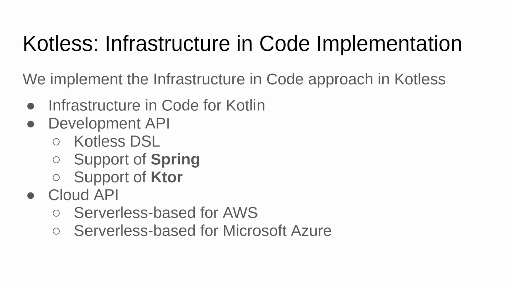This means that with Kotless the user can apply a simple Gradle plugin to an existing Spring project, and Kotless will generate the required deployment. As for the Cloud API, Kotless provides two implementations right now: the serverless-based implementation for Amazon Web Services and the serverless-based implementation for Microsoft Azure. So with Kotless, your Spring or Ktor application can be deployed in one of two major clouds fully automatically in a matter of minutes.